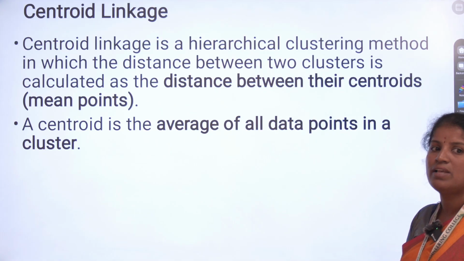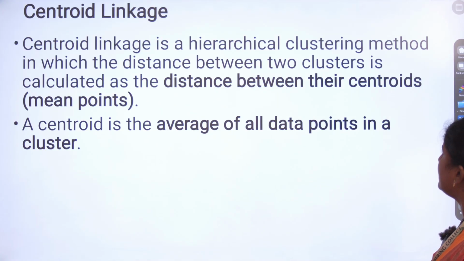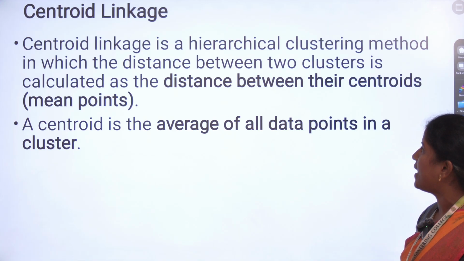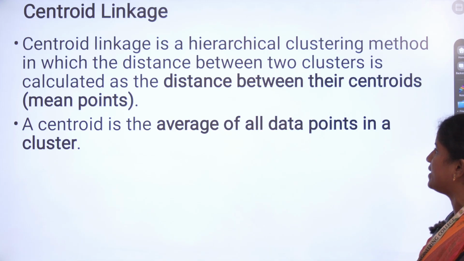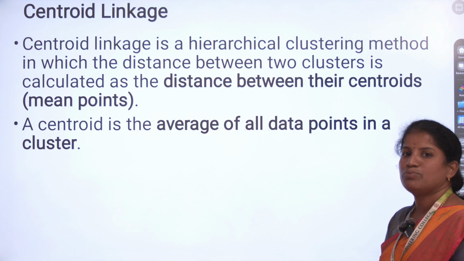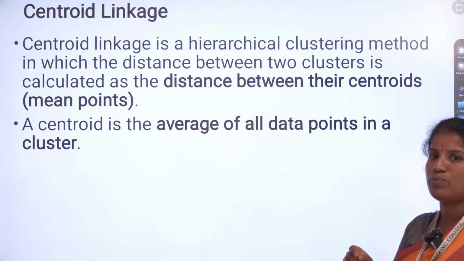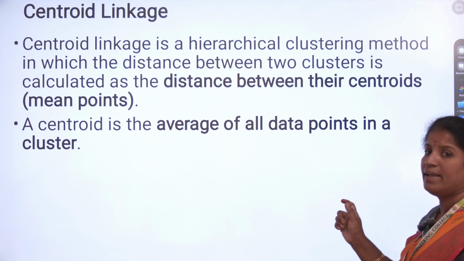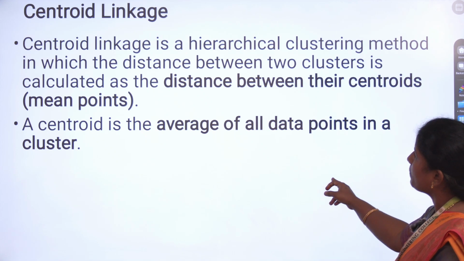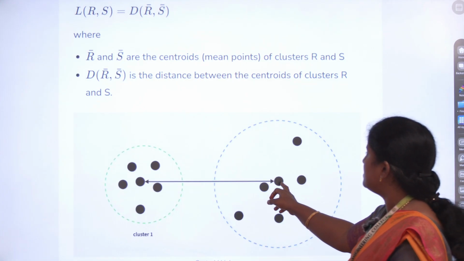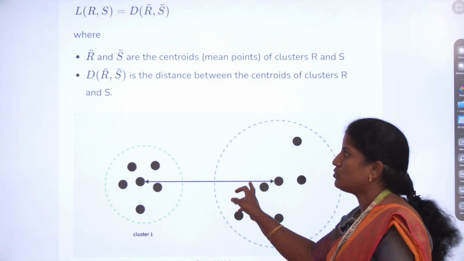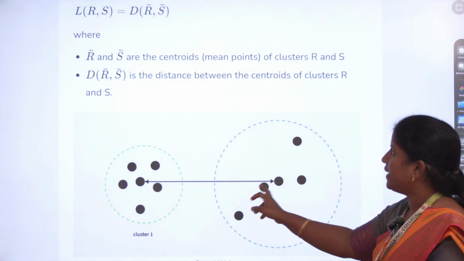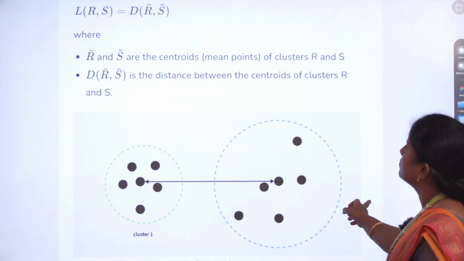The last linkage is centroid linkage. Centroid linkage is hierarchical clustering in which the distance between two clusters is calculated as the distance between their centroids. The centroid is the center point of the data, the average of all the points in a cluster. So we have to find the distance between the centroids of the two clusters.